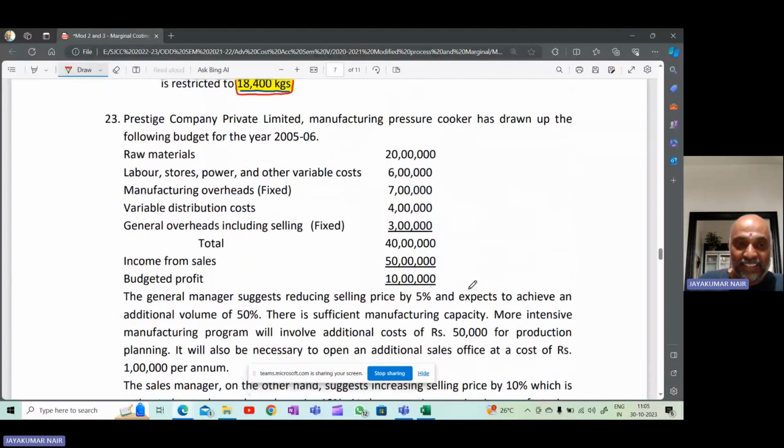Question number 23. Prestige Company Private Limited, which manufactures pressure cookers, has drawn up the following budget for the year 2005-2006.